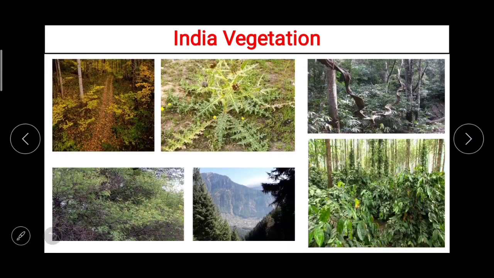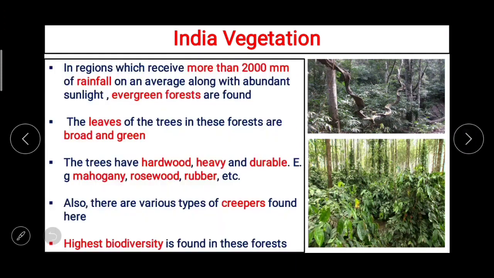Here now you can see India vegetation. In regions which receive more than 2000 millimeter of rainfall on an average, along with abundant sunlight, there evergreen forests are found. एक बात तो पक्का हमें ध्यान में रखनी कि एवरग्रीन फॉरेस्ट वहीं पर होते हैं जहाँ पर साल भर बहुत ज़्यादा बारिश होती है. The leaves of the trees in this forest are broad and green.